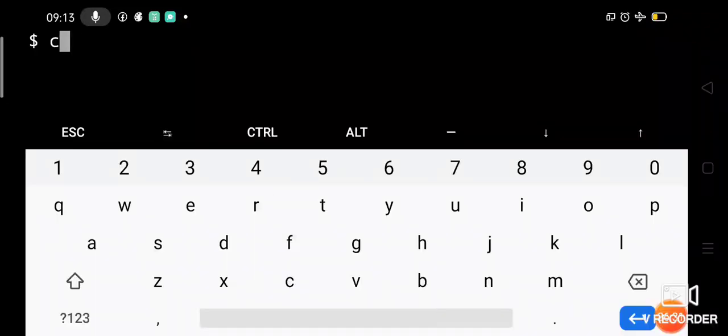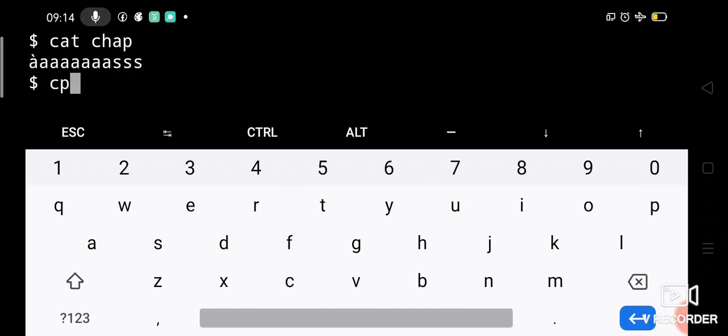Okay, now let us try cp chap. We have a file called chap, right? Let us see what is there in chap: cat chap. Some random contents are there in the file called chap. Let us copy that chap to chap*.